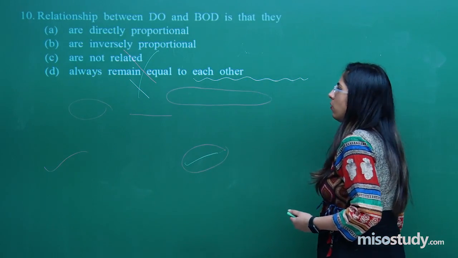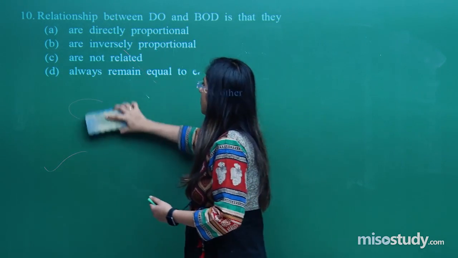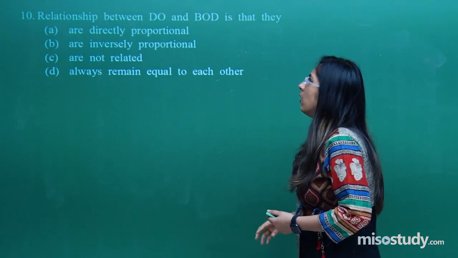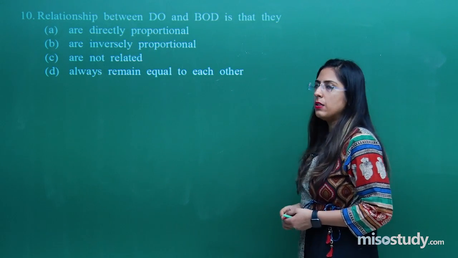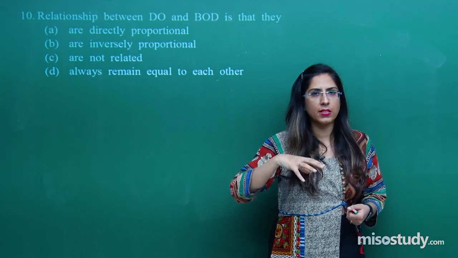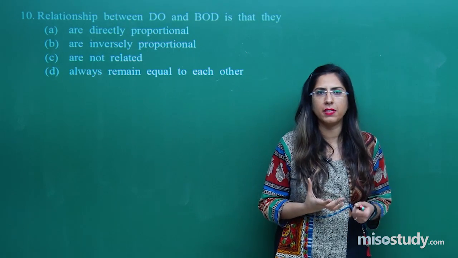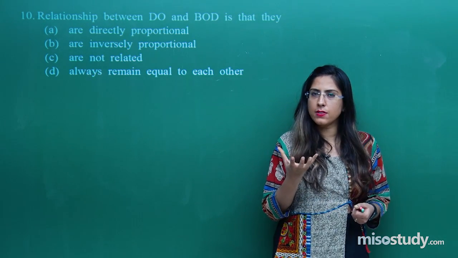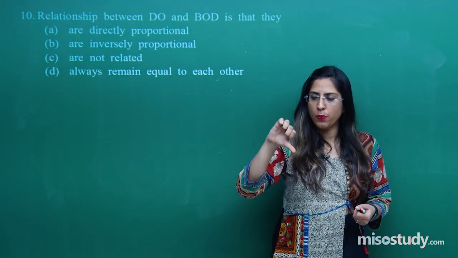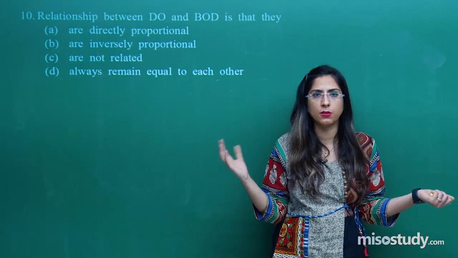So, let's talk about the last question, the relationship between dissolved oxygen and biological oxygen demand, DO and BOD. Oxygen which is present in the water is called dissolved oxygen, and this dissolved oxygen is important for the survival of various aquatic animals. Whenever the dissolved oxygen content is less, aquatic animals will not be able to survive. When they cannot survive, the whole ecosystem will be disturbed.